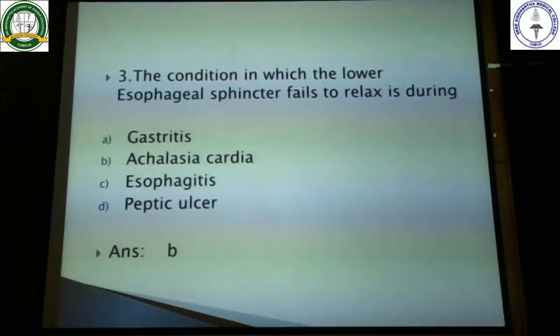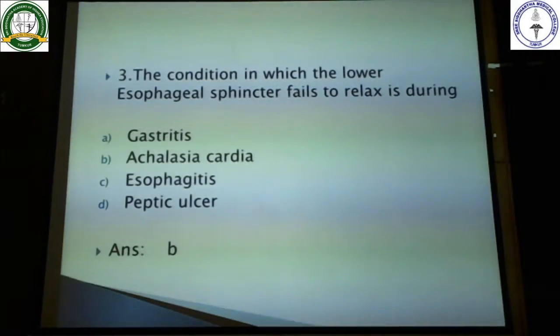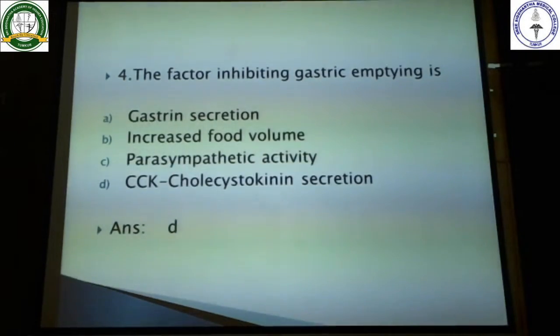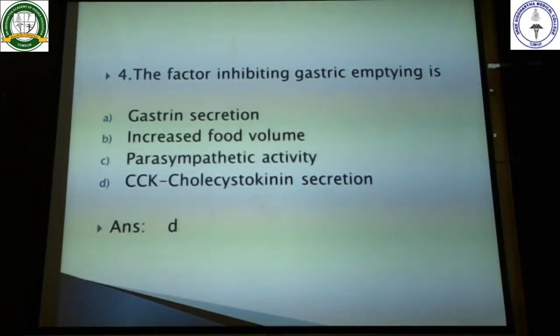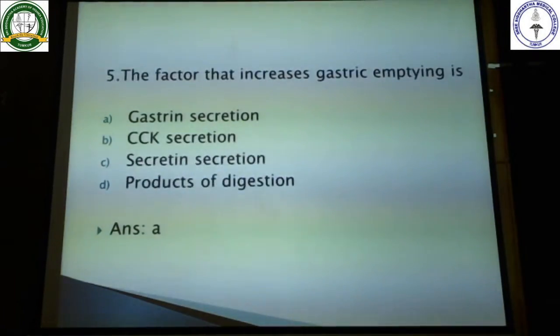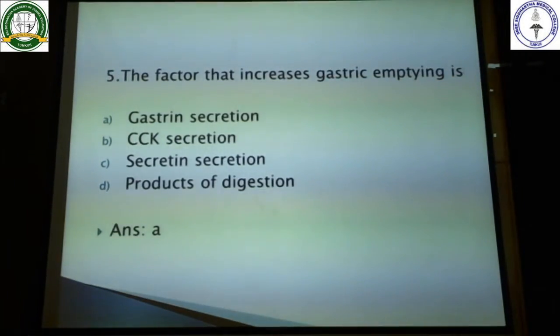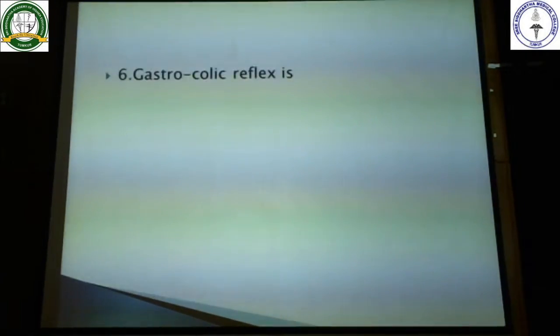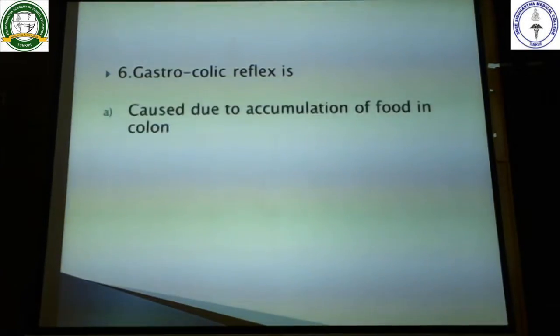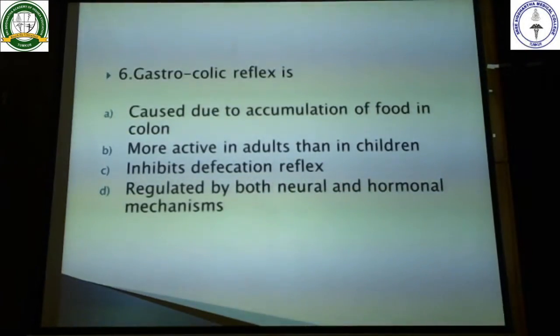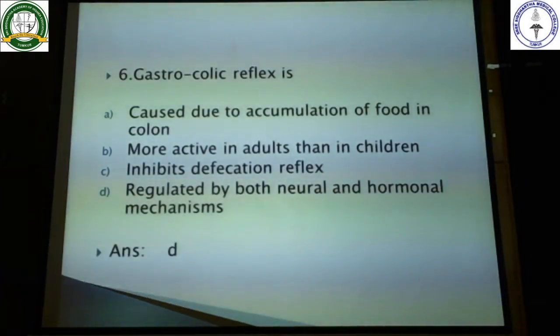Then the condition in which the lower esophageal sphincter fails to relax is achalasia cardia. The factor inhibiting gastric emptying is cholecystokinin. The factor that increases gastric emptying is gastrin secretion. The gastrocolic reflex is regulated by both neural and hormonal mechanisms.